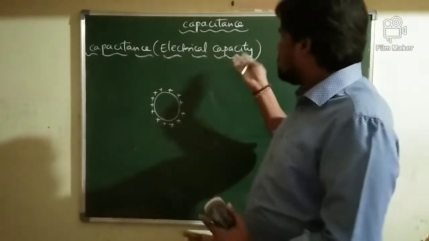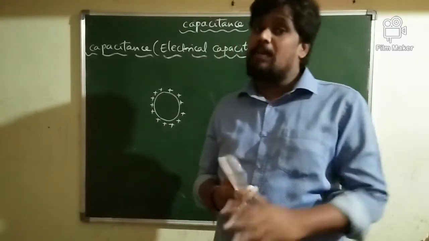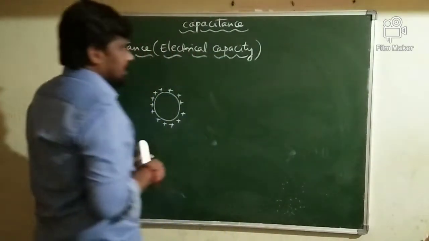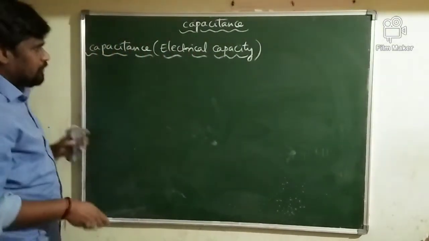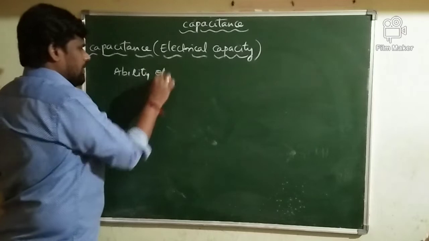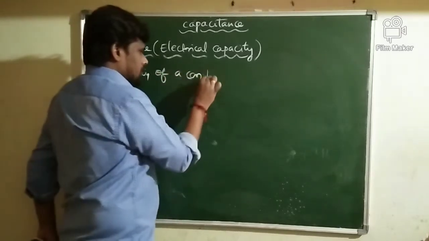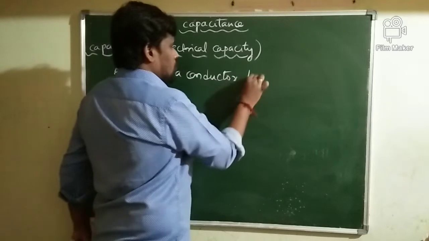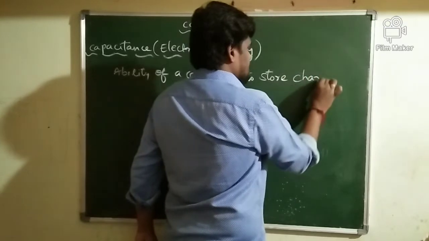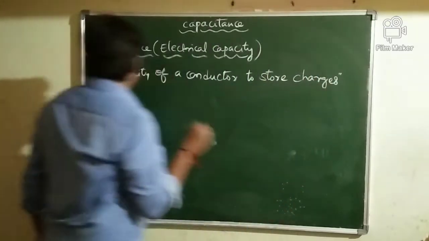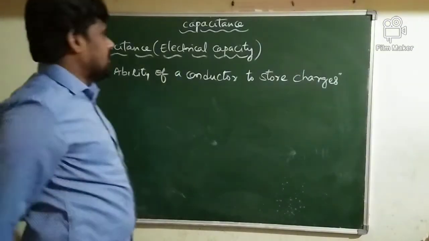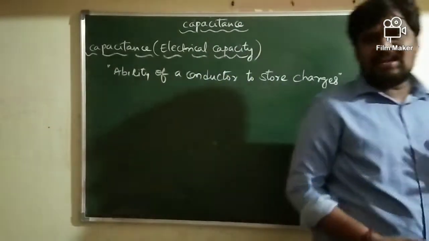Less is the capacitance of a conductor, less will be the ability of the conductor to store the charges. In general, how are you going to define it? Ability of a conductor to store the charges. So ability of any conductor to store the electrical charges, we'll call it the capacitance or electrical capacity of a conductor.